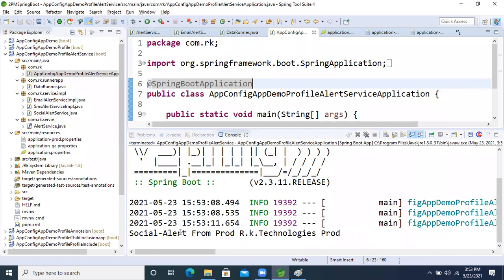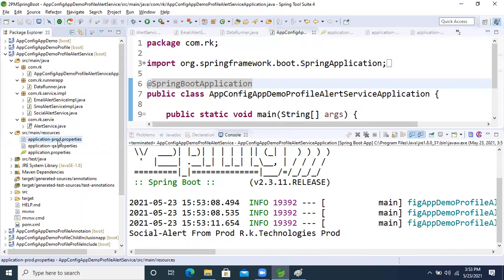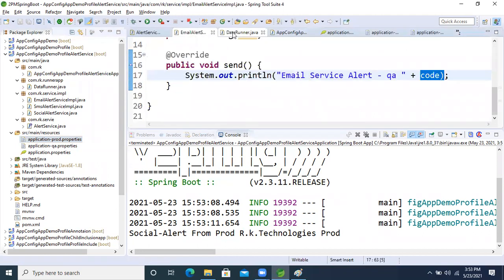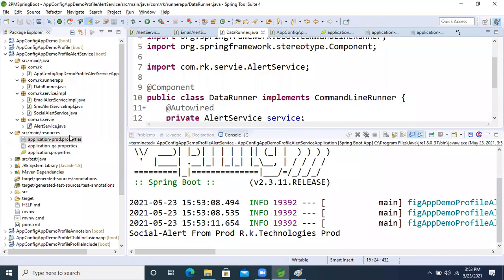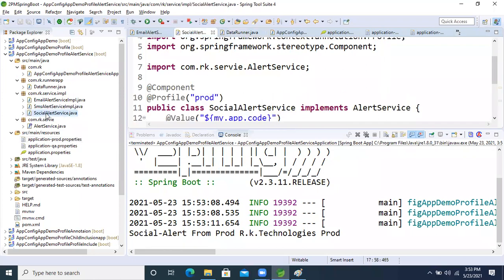See this, guys, social alert from the production, right? RK Technology production, what is that? This profile result is coming as well as what? Social. What is that? Where is the social? Okay, this class logic is coming now.